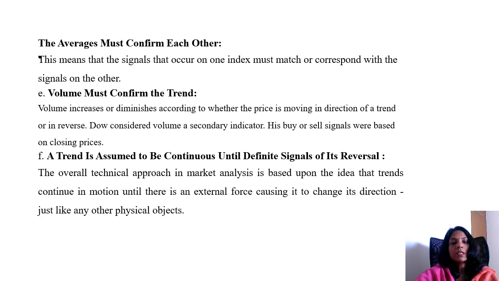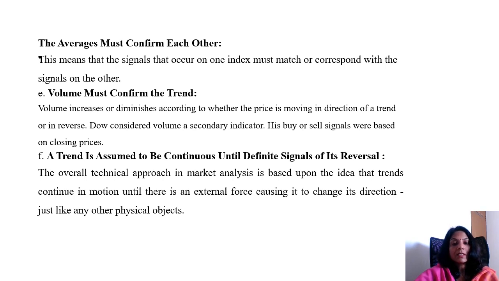The fifth one is that volume must confirm the trend. Volume increases or decreases according to whether the price is moving in the direction of the trend or against it. Dow considered volume a secondary indicator. The first indicator is the price, and the secondary indicator is the volume.